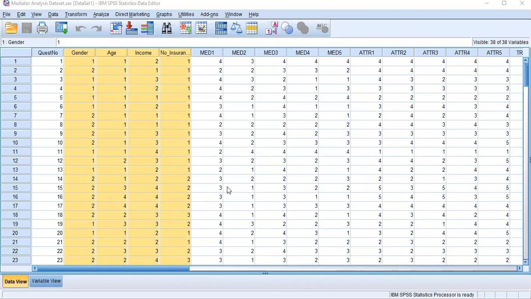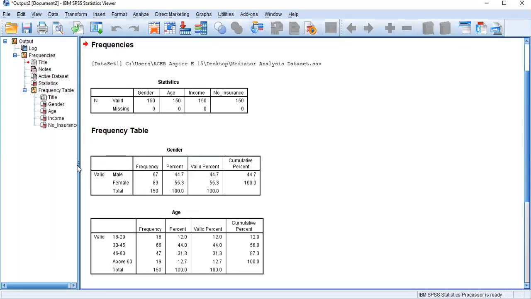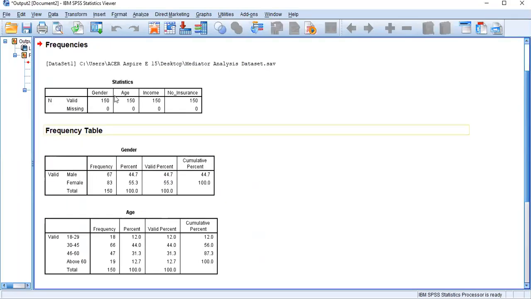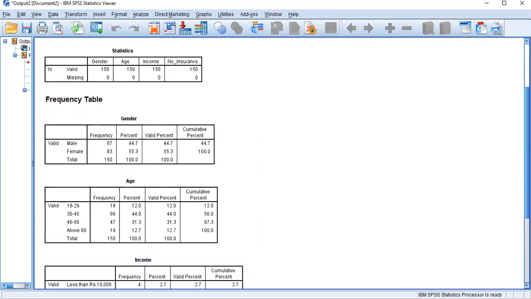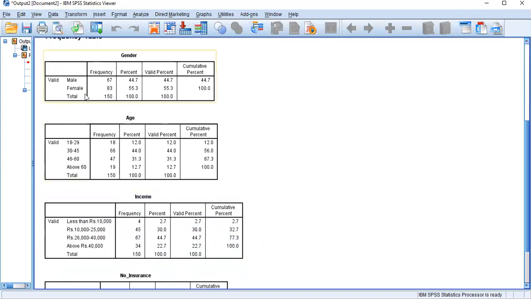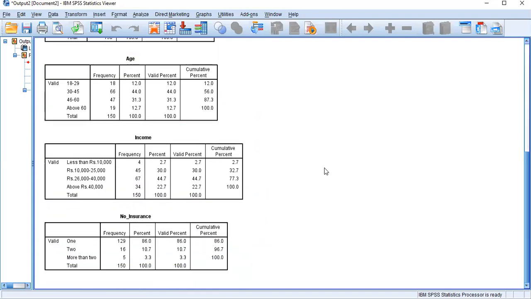Right. So now you can see, as I told you, the SPSS output sheet comes into a separate window. In the frequency table, you can see how many males and females represent your sample, what age categories represent your sample, the income level of your sample profile, and finally the number of insurance policies they have, according to my study.